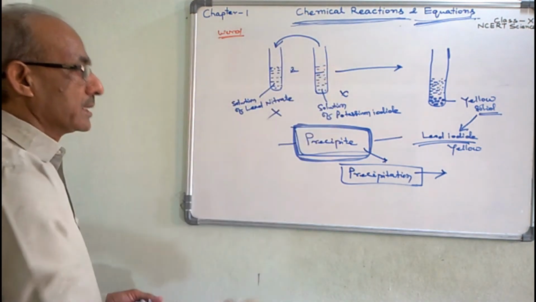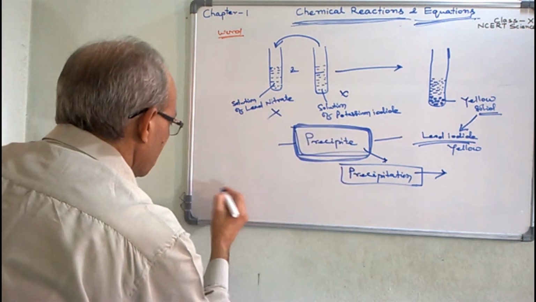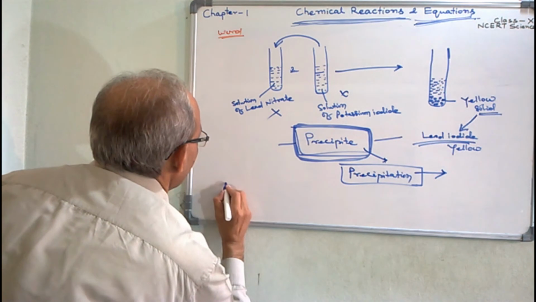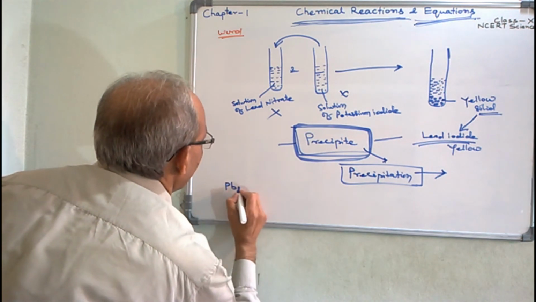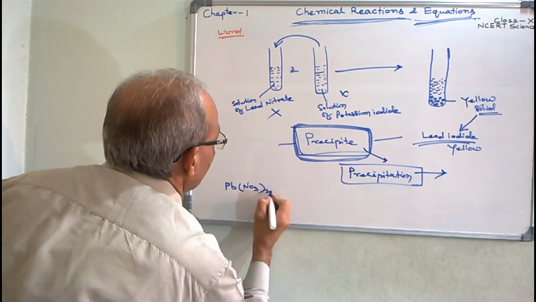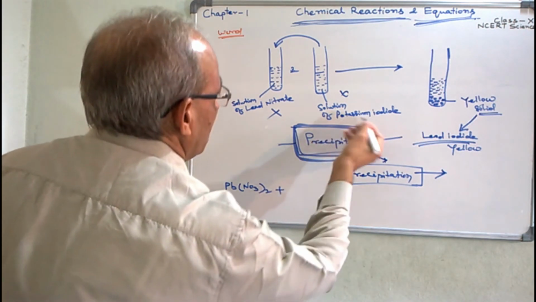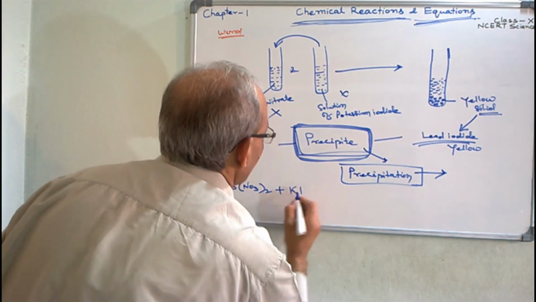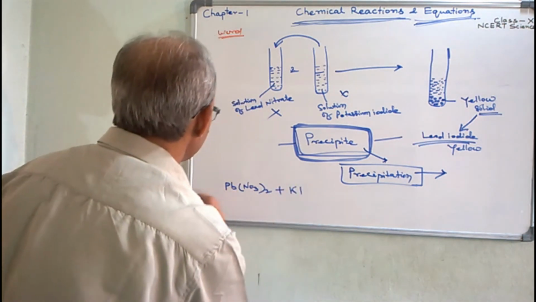These chemical reactions may be presented like this. Pb(NO3)2 plus KI, potassium iodide. This is the symbol form.